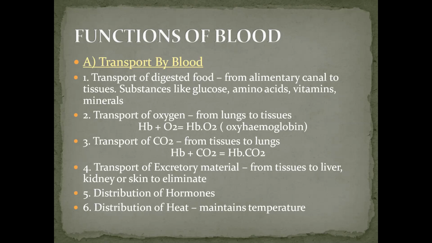Distribution of hormones is also one of the functions. It is secreted by special glands directly into the blood. Last point is distribution of heat. The blood helps in keeping the temperature of the body uniform by distributing heat.